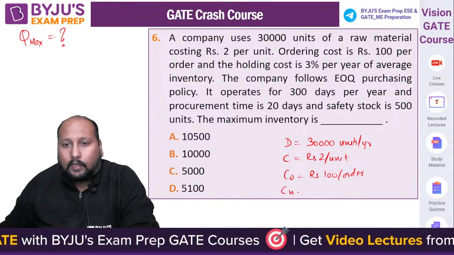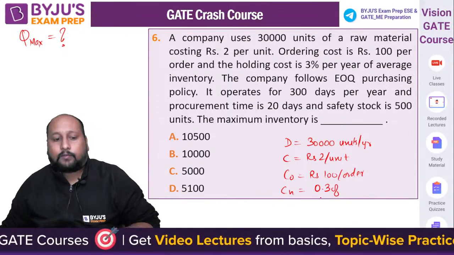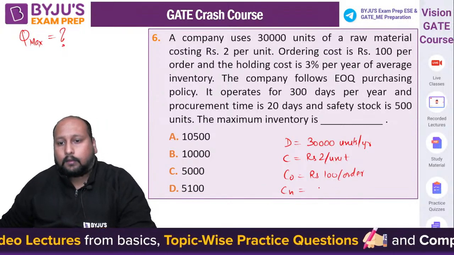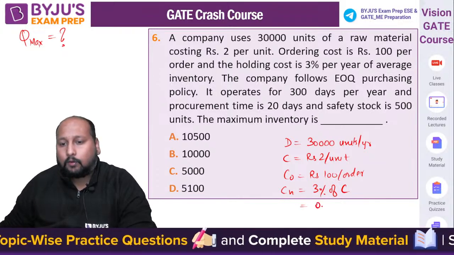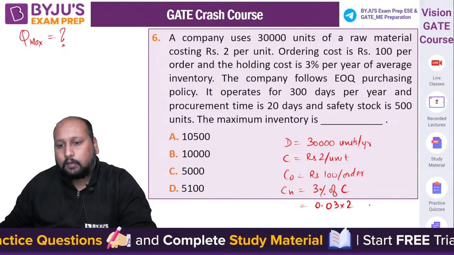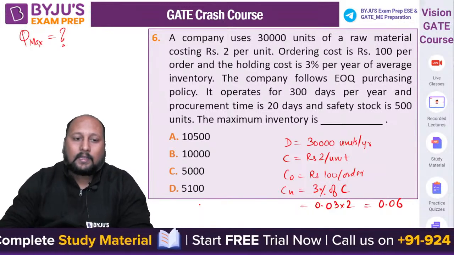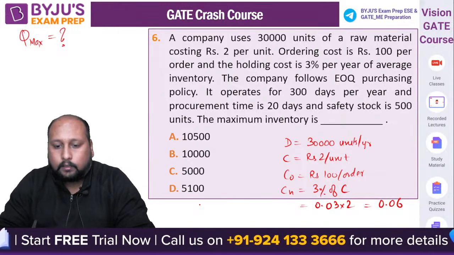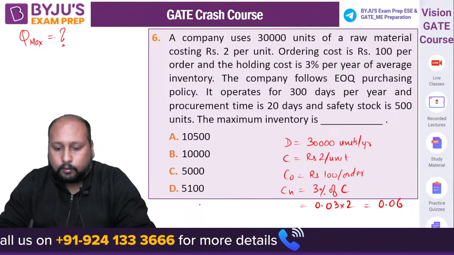The holding cost is 0.03 of C, 3% of C basically. 3% of C, right? That is equal to 0.03 into 2, that is 0.06. Okay, so let's try this and tell me what is the final correct answer that we're getting. 2 into D into CO, 0.06.